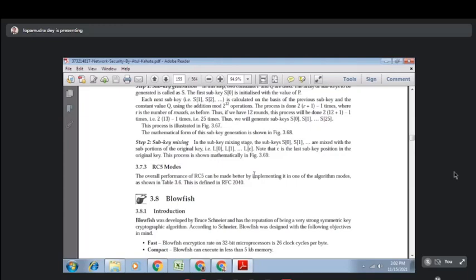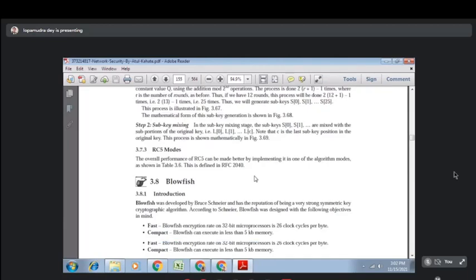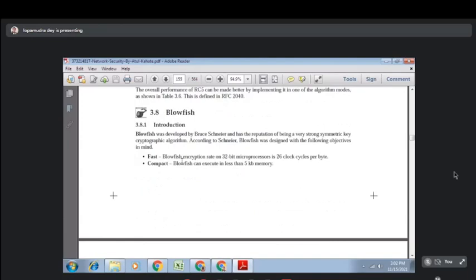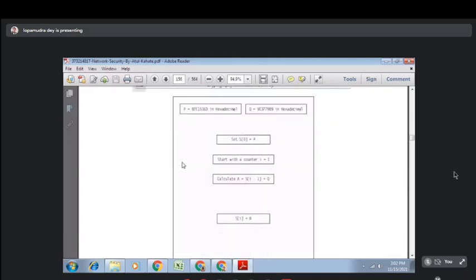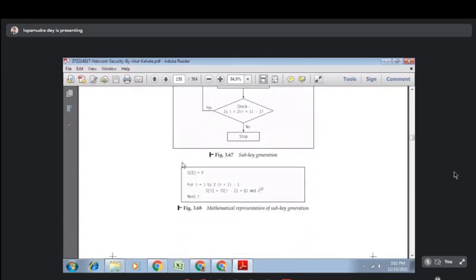Next, another algorithm is called Blowfish. Blowfish is another very strong symmetric algorithm. This algorithm is very fast, and it also takes very little execution time. That's why Blowfish is used for encryption in apps and in the mobile world, where we always bother about size. In that case we can use this kind of algorithm, which is compact as well as very fast. So let's discuss the Blowfish algorithm.